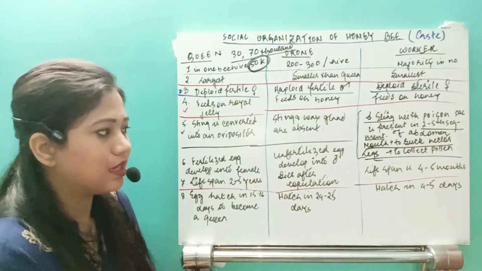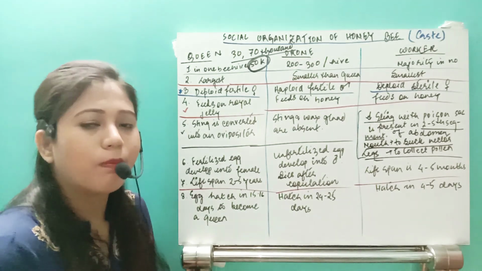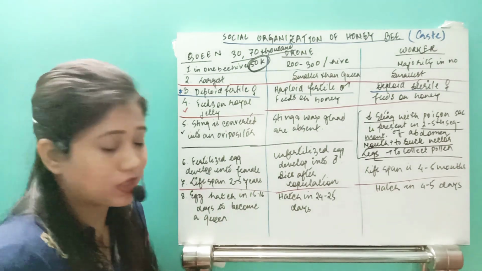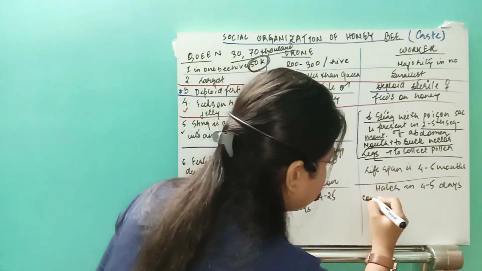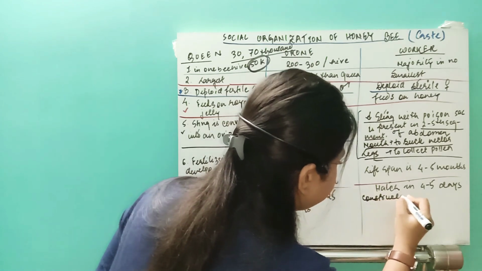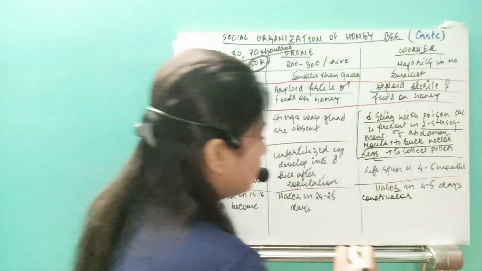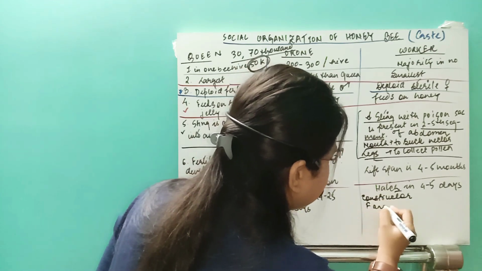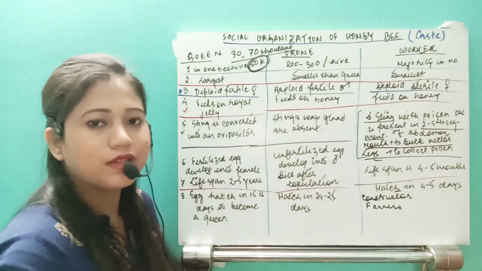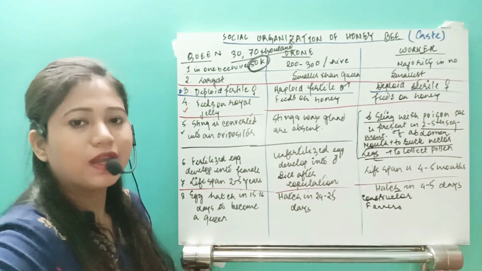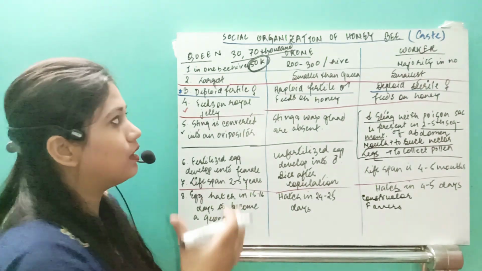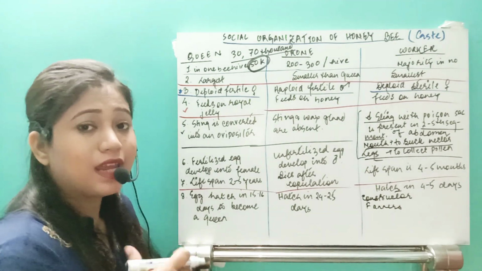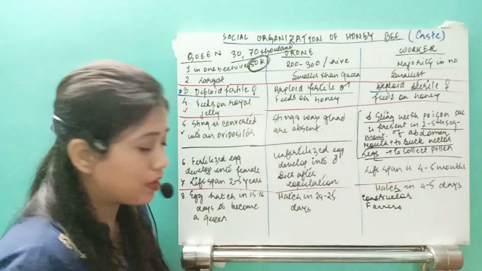Okay. Why? See, because they are properly developed into workers. What are the functions they are performing? They are the constructors. They are making the hive. They are also the fanners. Fanner means they will properly make aeration so that the young ones can survive, so that in the beehive the temperature can be cooled down.